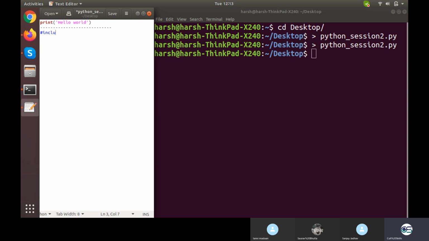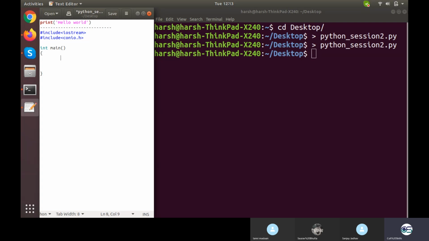So you need to write #include iostream.h, or without .h depending on the compiler you're using. Then you go for #include conio, and right here you need to mention .h all the time. Then you need to go for int main. Those who are comfortable with C++.